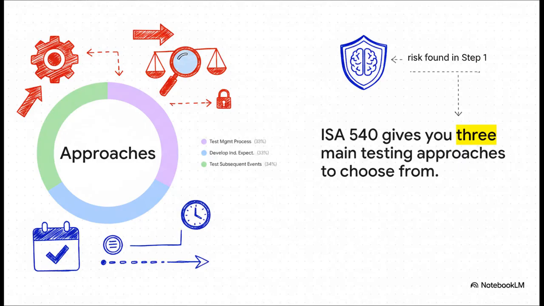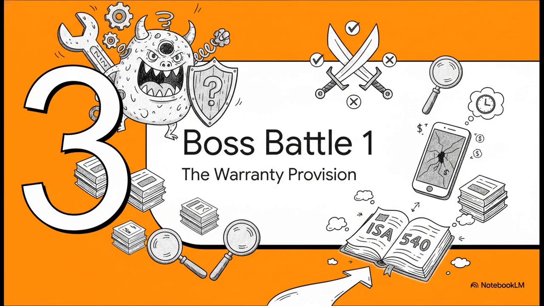Let's zoom in a little on Step 3, choosing your path. ISA 540 gives you 3 main weapons. Now, if management's controls are strong and the risks are low, you can test their process. But if risks are high, like with a biased or super uncertain estimate, you're going to want to develop your own independent estimate. And sometimes, the absolute best evidence comes from just seeing what actually happened after year-end by testing subsequent events. The key here, and listen up, is to always match your weapon to the risk you found in Step 1.